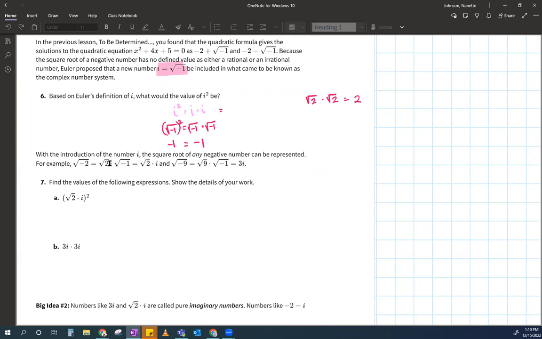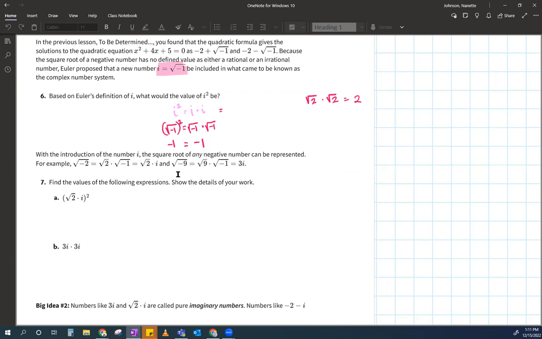With the introduction of the number i, the square root of any negative number can be represented. For example, the square root of -2, you can now rewrite as the square root of 2 times the square root of -1, which you all know. What's the square root of -1? Oh, that's that i thing. Yeah, so it's now i.